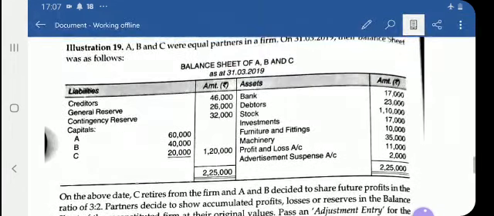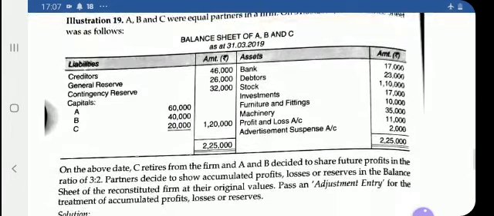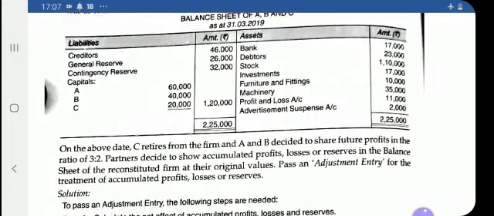See, if they want to continue to show these items in the new balance sheet. On the above date, C retires, and A and B decided to share their future profits in the new ratio of 3:2. To calculate the gain and sacrifice, both ratios are required, the new ratio as well as the old ratio.